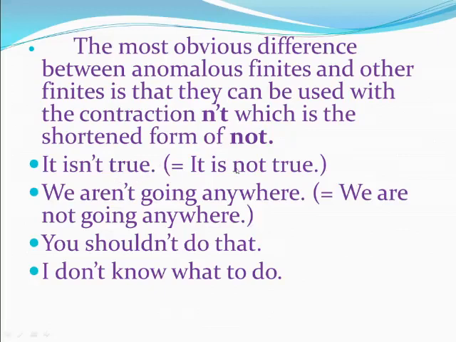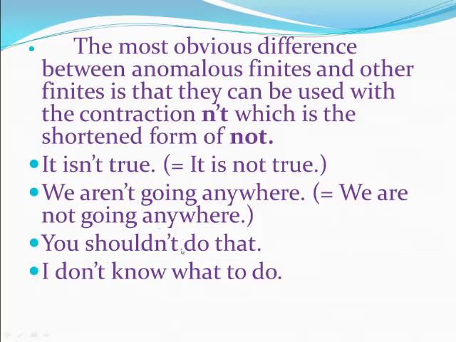It is not true, it isn't true. We aren't going anywhere. The expansion is we are not going anywhere. So we can use the contraction n't with these verbs.